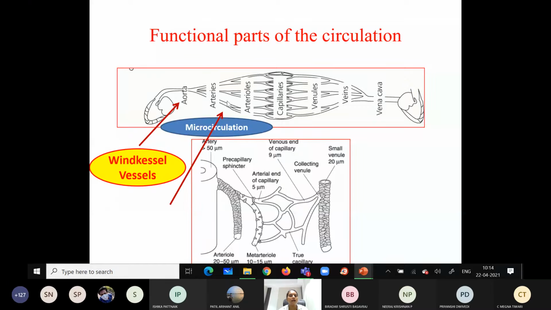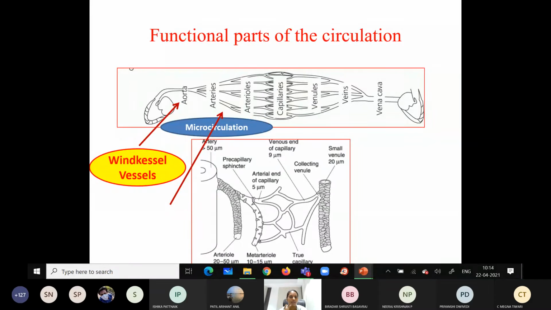Okay, so now coming to the arteries and arterioles. Nature has added more smooth muscle tissue in the wall of the arteries and arterioles. Why? Because this is the site where more resistance to blood flow occurs. The precapillary sphincter is also made up of smooth muscle, and the arterioles and arteries have smooth muscle walls.